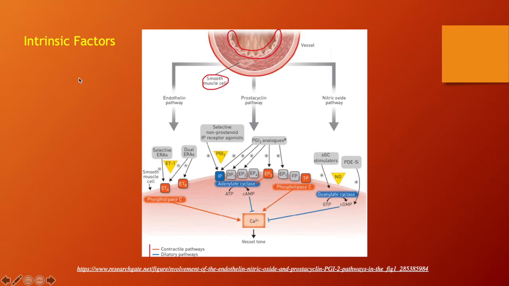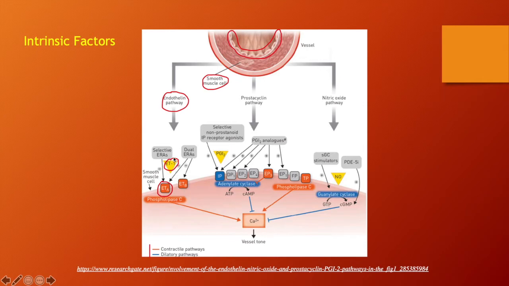One intrinsic factor is going to be endothelin, which we talked about, which is involved in the endothelin pathway. So endothelin right here is going to bind to either 2 receptors, the endothelin A receptor or the endothelin B receptor.